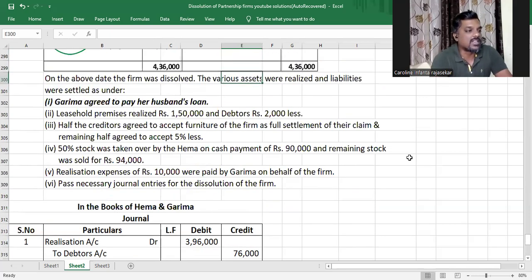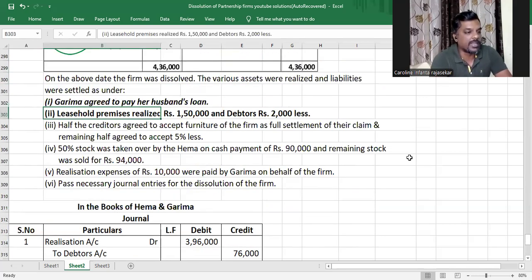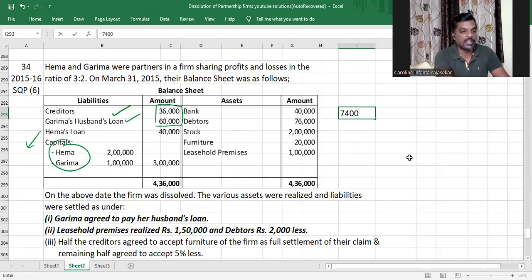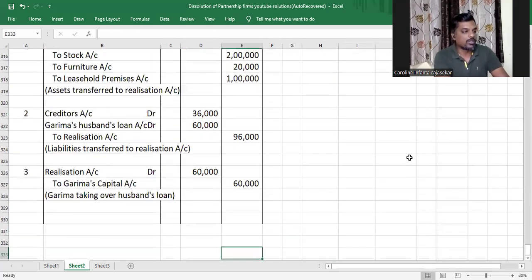All right. So what is the next transaction, my dear children? Leasehold premises realized 1,50,000 and debtors rupees 2,000 less. So leasehold premises realized 1,50,000 rupees, whereas debtors realized 2,000 rupees less. Debtors are 76,000. If they realize 2,000 less, then they would have realized 74,000. Leasehold premises realized 1,50,000. So both of these assets together have realized 2,24,000. Understood or not, my dear children?